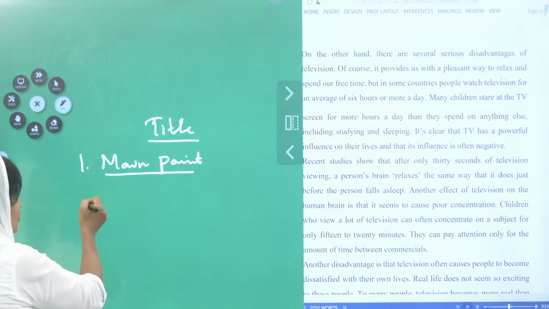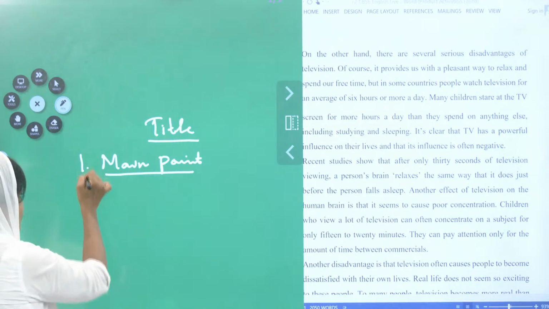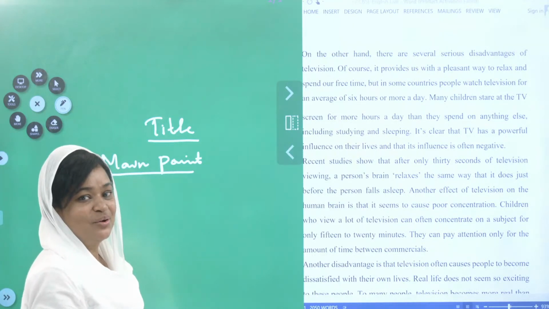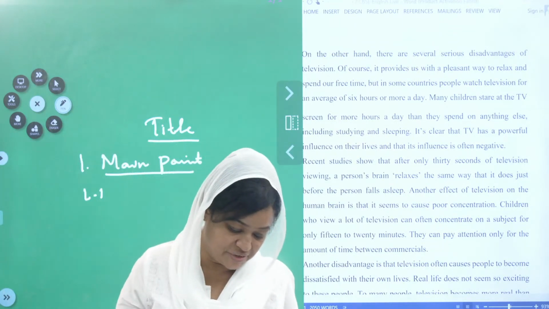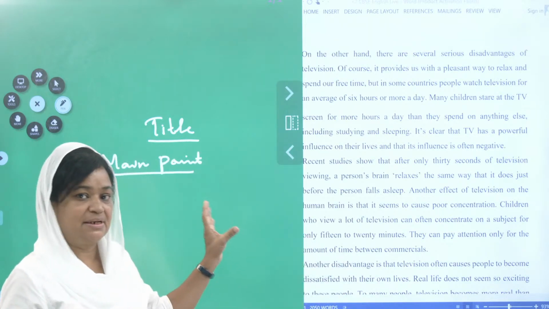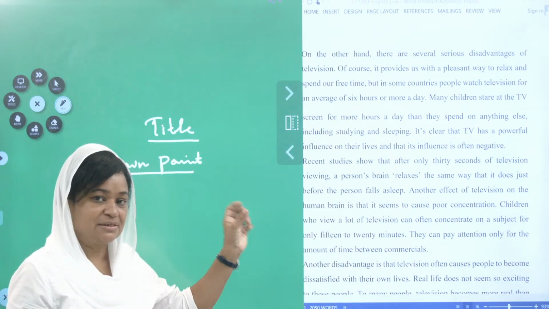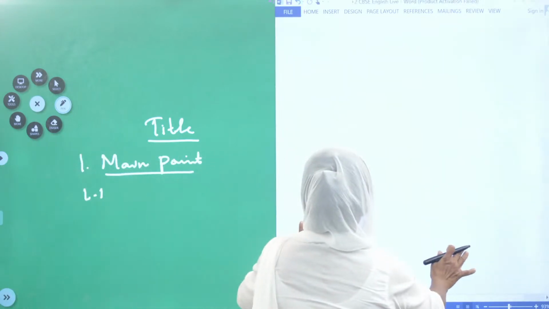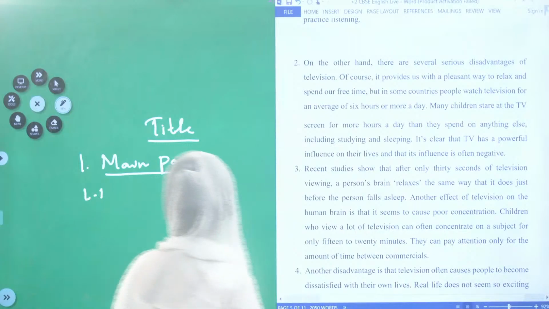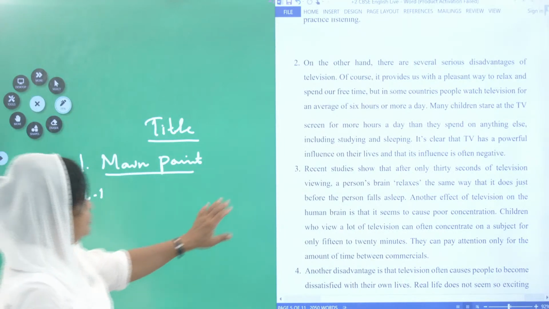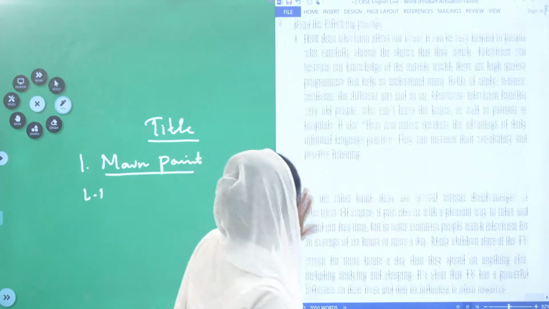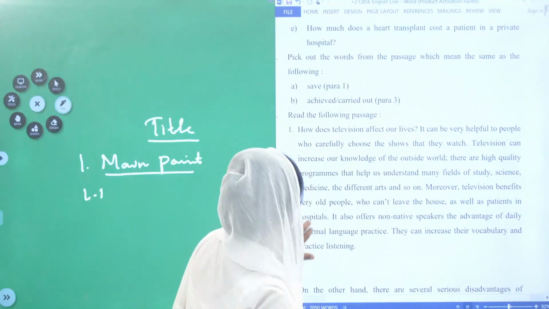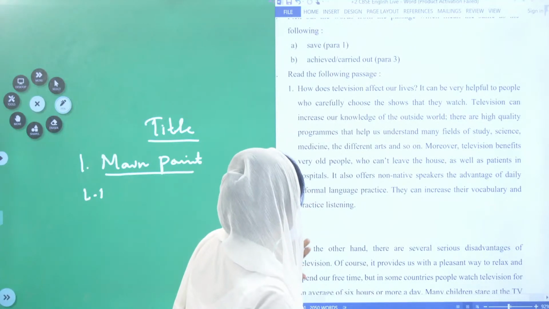Now I am going to write the sub points. 1.1, very important. Now what will be the sub point I am going to give? You can just read and you can just give the points as you think. Okay, now there are several. So how does television affect our lives?